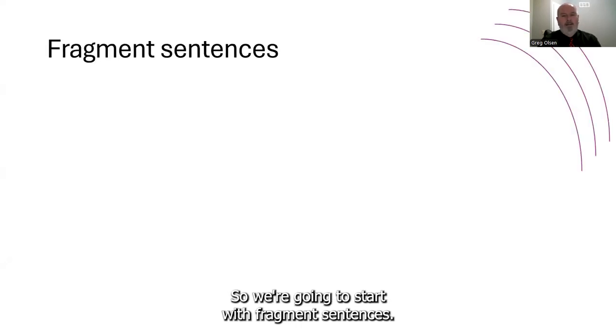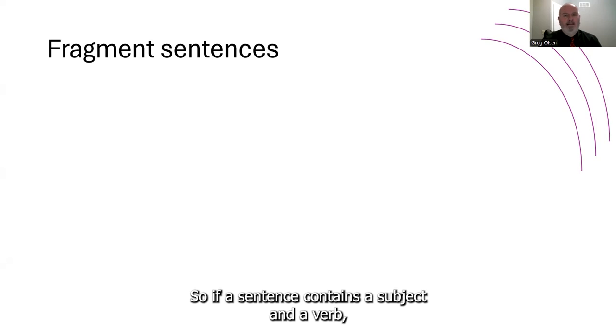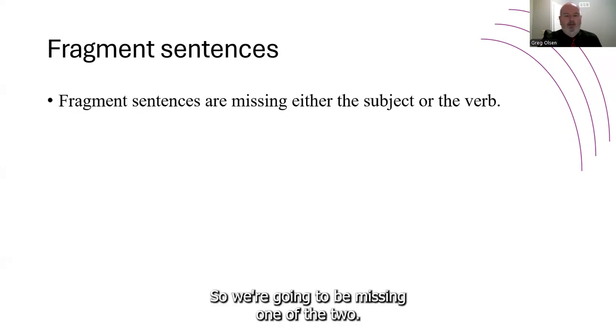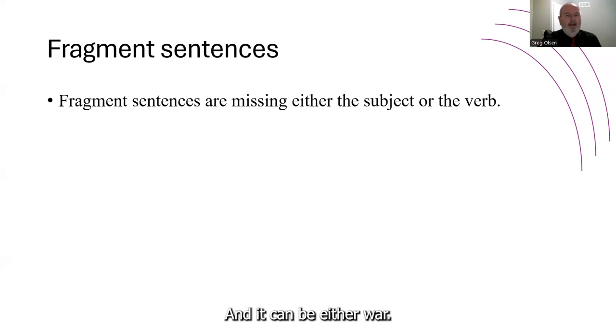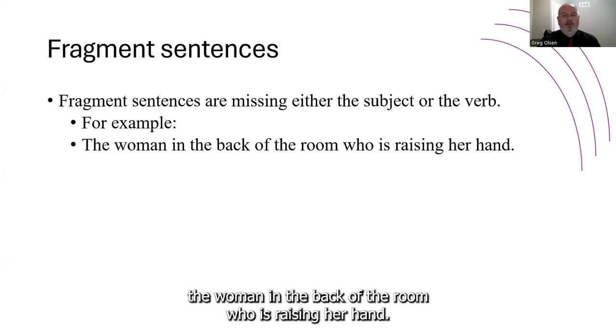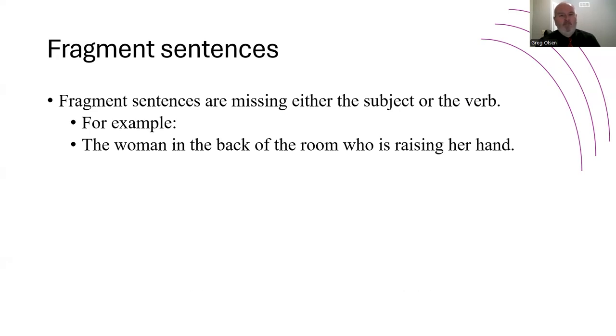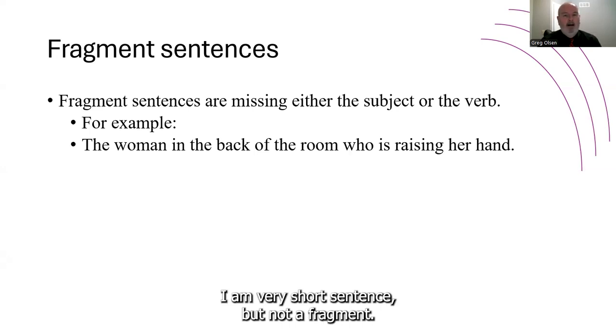So we're going to start with fragment sentences. If a sentence contains a subject and a verb, a fragment sentence is going to lack either the subject or the verb. Okay, so we're going to be missing one of the two, and it can be either or. For example, the woman in the back of the room who is raising her hand. All of this is a long subject, which is important to note because sometimes we think of fragment sentences as short sentences. But again, we look at the sentence "I am," very short sentence, but not a fragment. So we can have these long fragment sentences.